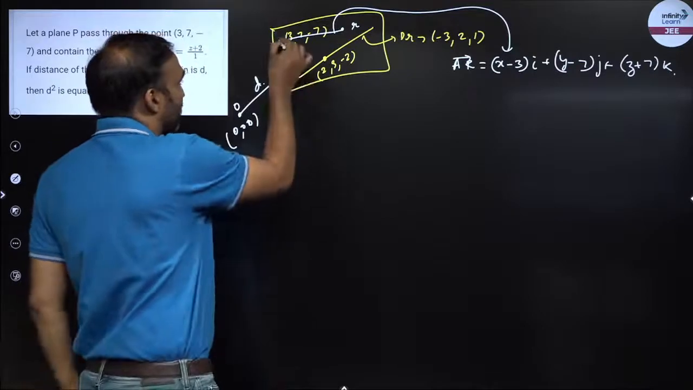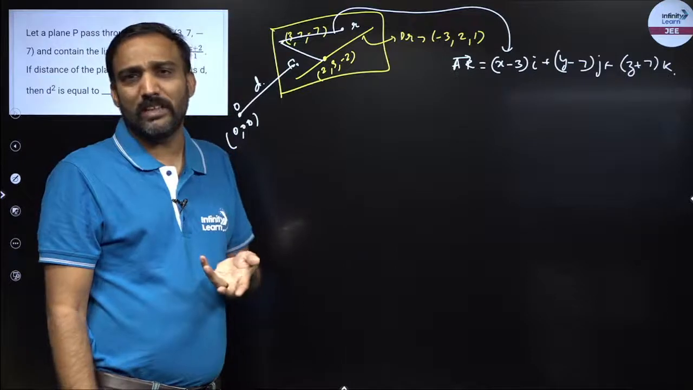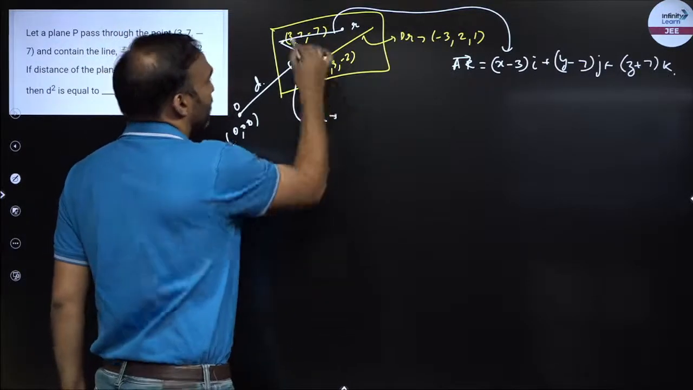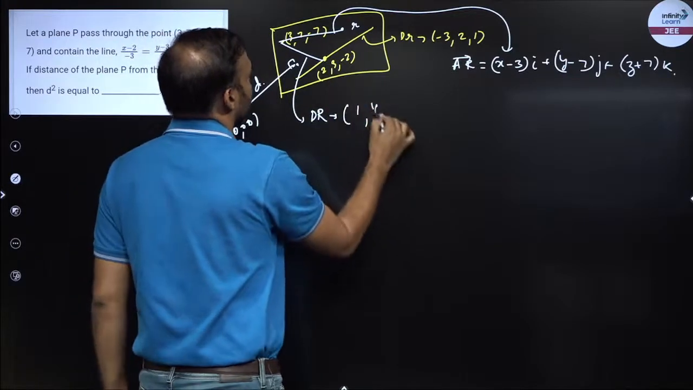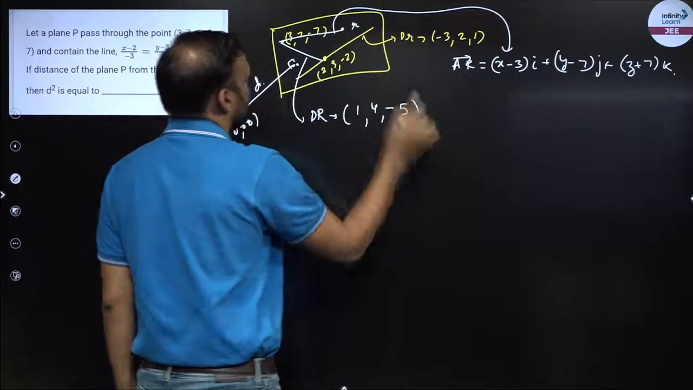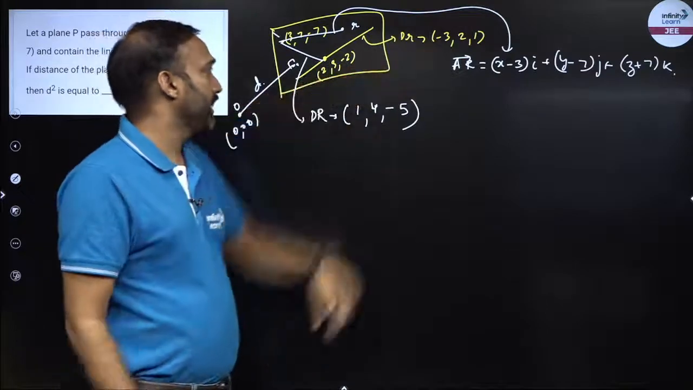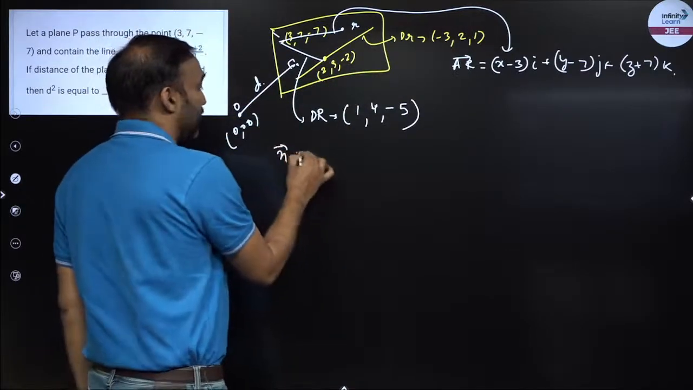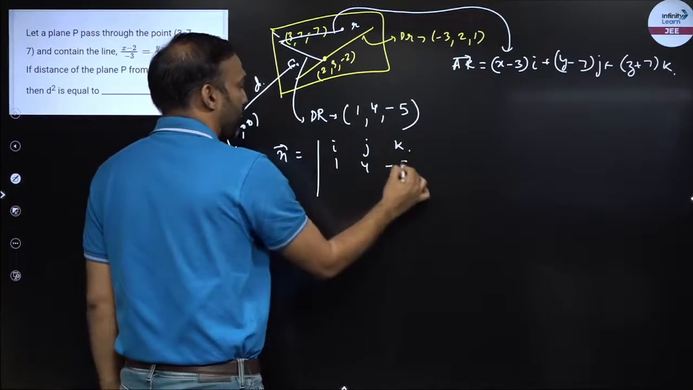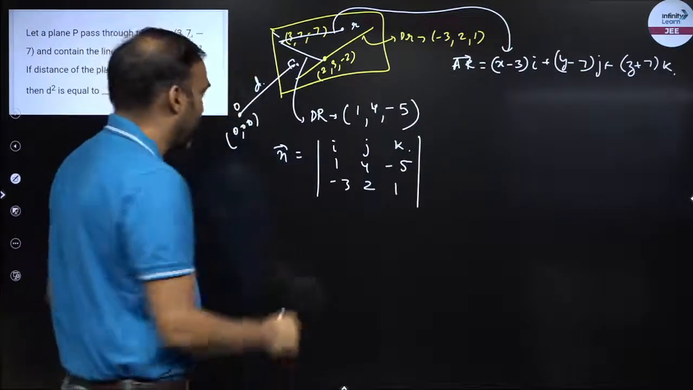So why not I join these two? If I join these two points in a plane, it becomes a line, right? So I can get the DR of this line. 3 minus 2 is 1, 7 minus 3 is 4, minus 7 plus 2 is minus 5, right? So I got the DR of this line and the DR of this line is given. So I can find the normal vector, the cross product of these two. So i, j, k, 1, 4, minus 5, minus 3, 2, 1, right? So from here we can get the normal vector.